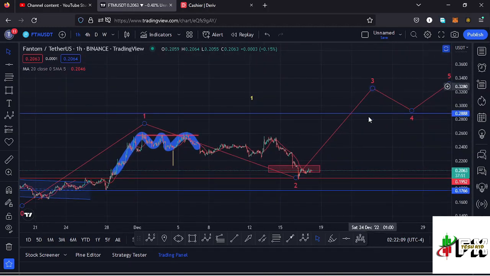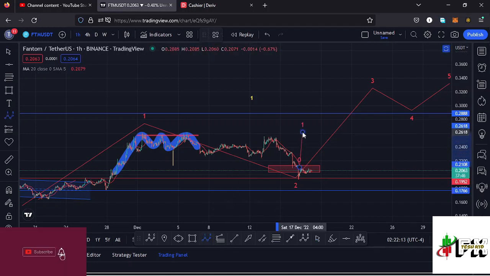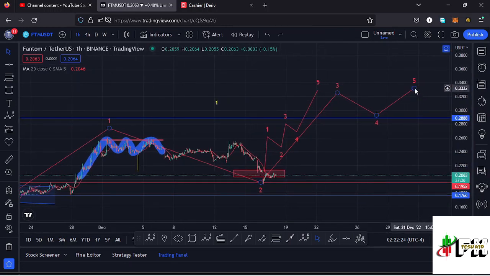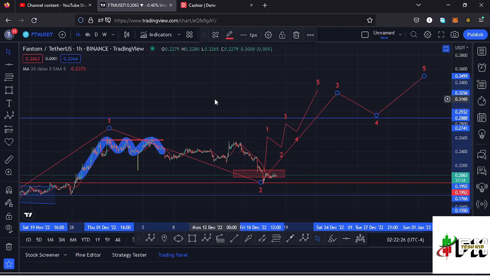in the formation of this wave 3. And because the wave 3 is an impulsive wave, I will also be expecting to see fractal waves in formation within that wave 3, having the wave 5 completing the formation of that wave 3 to the upside before we see a wave 4, and then continue pushing higher in the formation of that wave 5 to complete a higher Elliott wave count 1 to the upside.